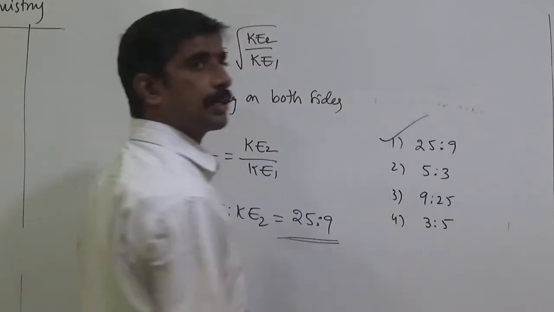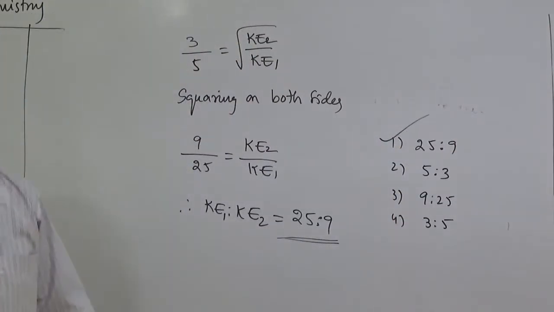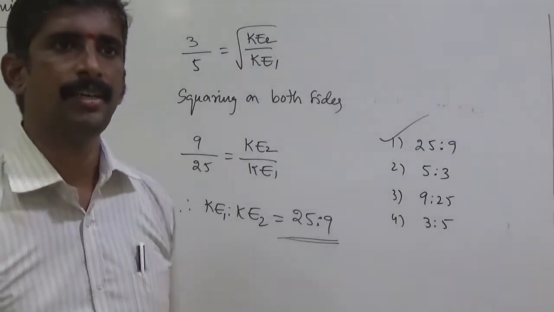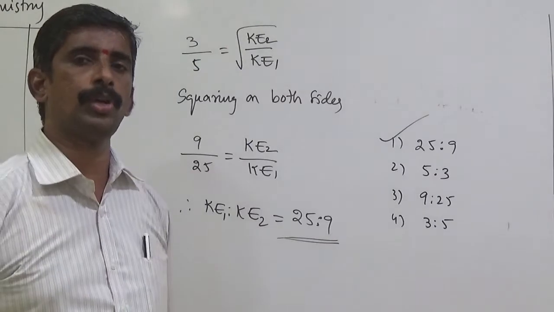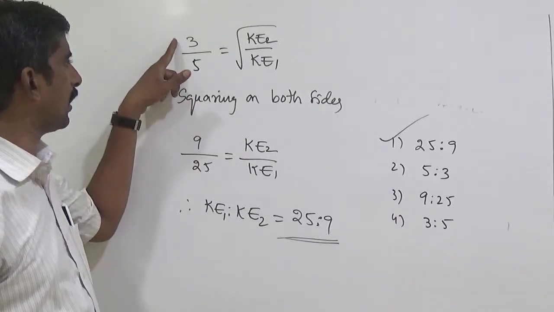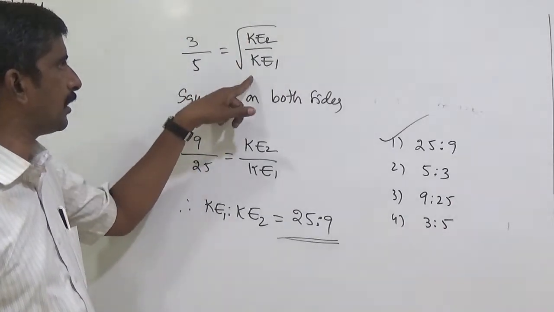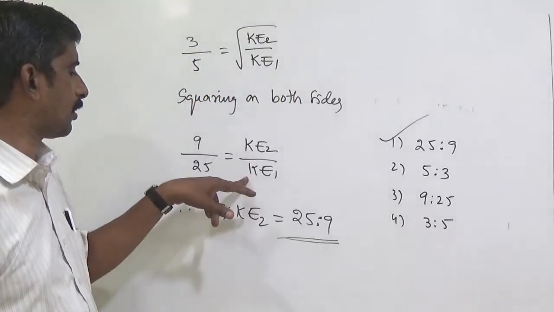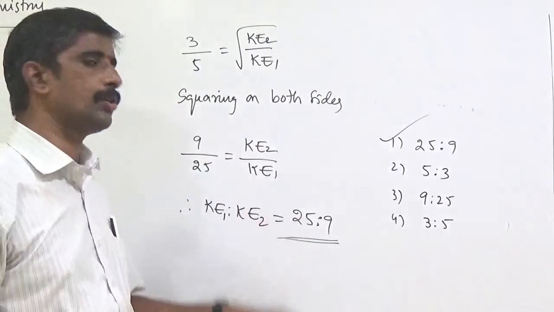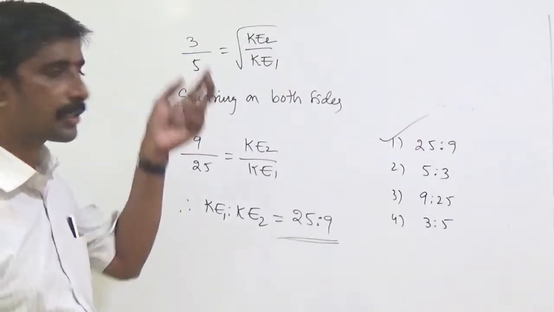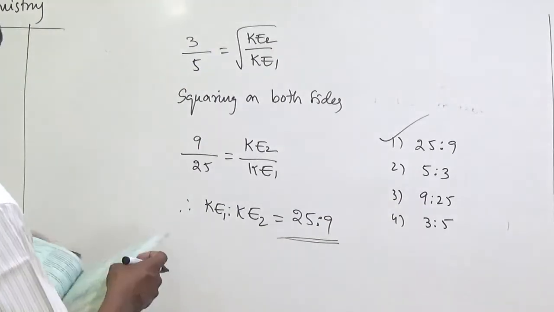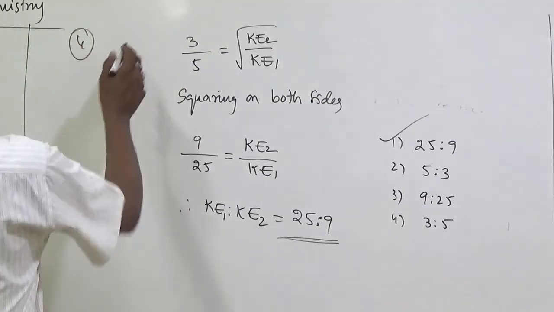25 is to 9 means which option is correct? First option, because wavelength is inversely proportional to the square root of kinetic energy. Lambda 1 by lambda 2 equal to root of KE2 by KE1. Squaring on both sides, 9 by 25 equal to KE2 by KE1, so KE1 is to KE2 equal to 25 is to 9. So the first option is correct. Write down. Next, problem number 4.